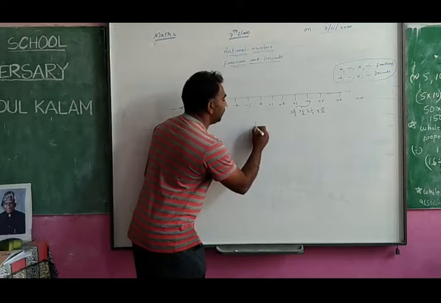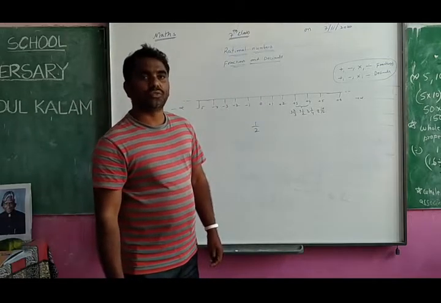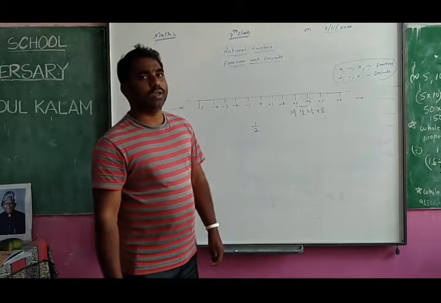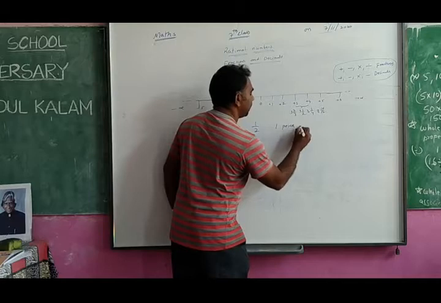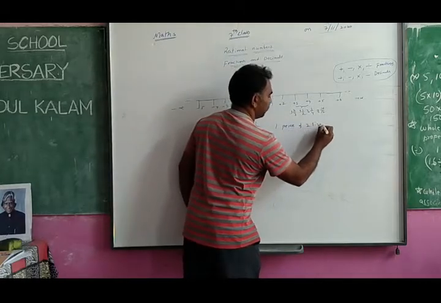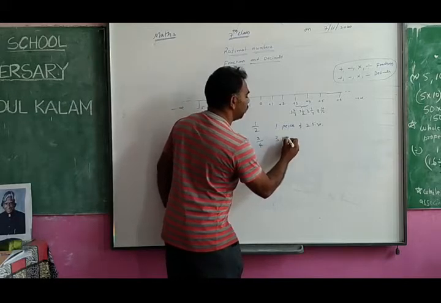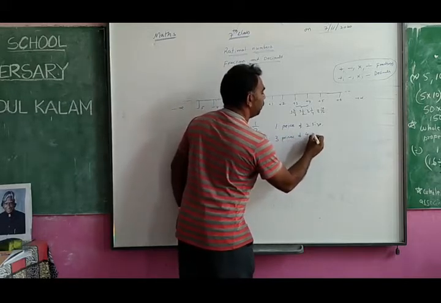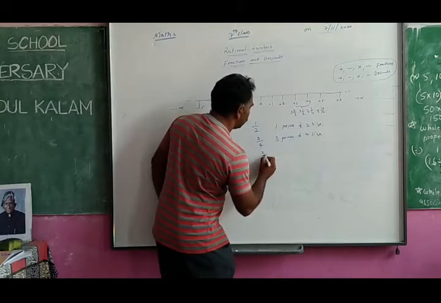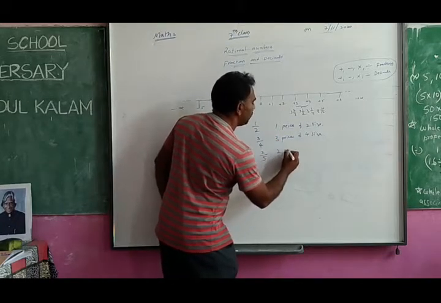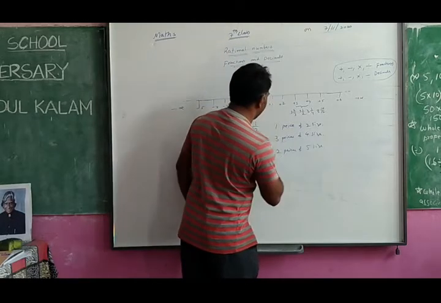If I am writing 1 by 2, what does 1 by 2 mean? You will say half. Do you know the exact meaning of 1 by 2? 1 by 2 means one piece of 2 sides. So 3 by 4, do you know the meaning of 3 by 4? 3 pieces of 4 sides. What is 2 by 5? 2 pieces of 5 sides. This is the meaning of the fraction.